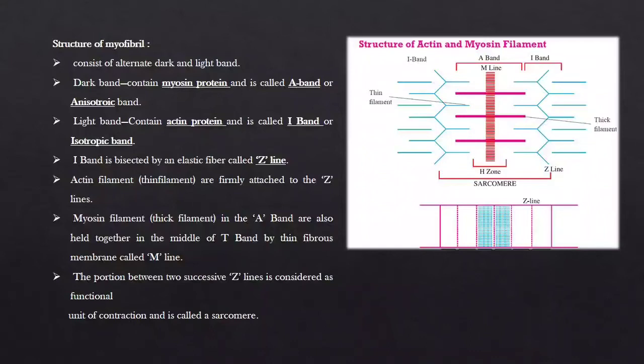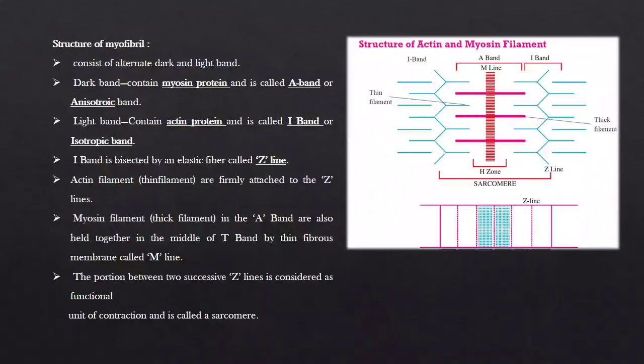Now, the I band is bisected by an elastic fiber called the Z line. Okay, as you can see in the diagram here. The actin filaments, which are thin filaments, are firmly attached to the Z lines. The myosin filaments, which are thick filaments, in an A band are also held together in the middle of the A band by a thin fibrous membrane, which is the M line.